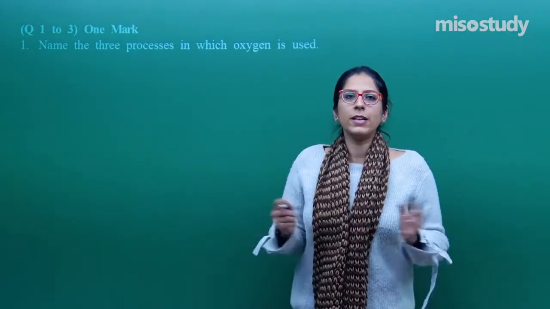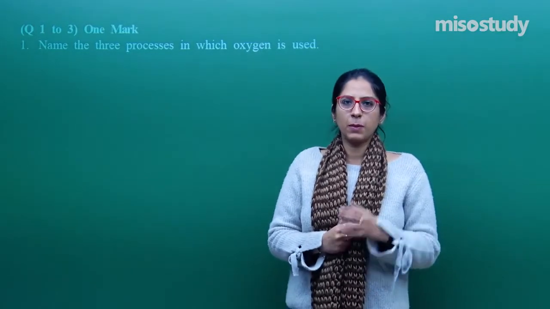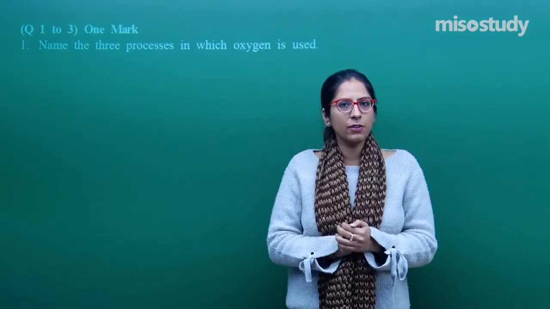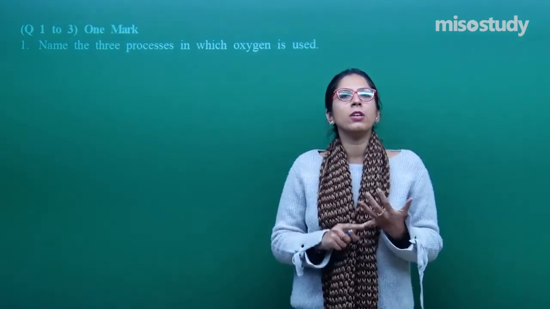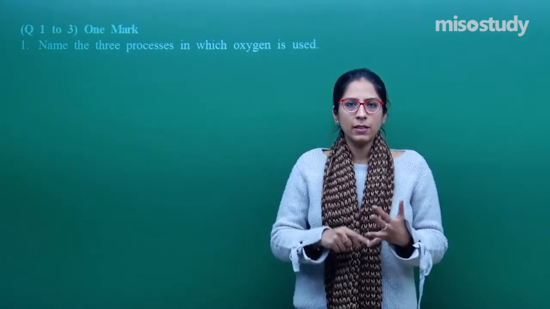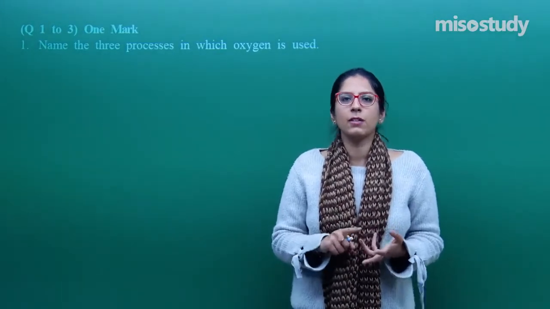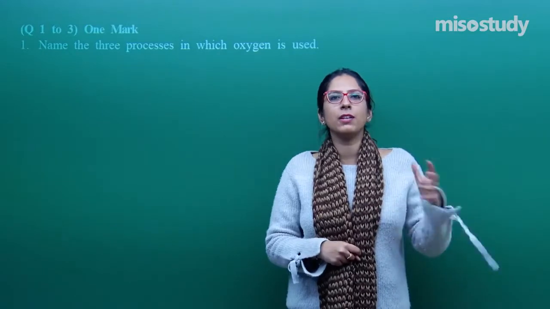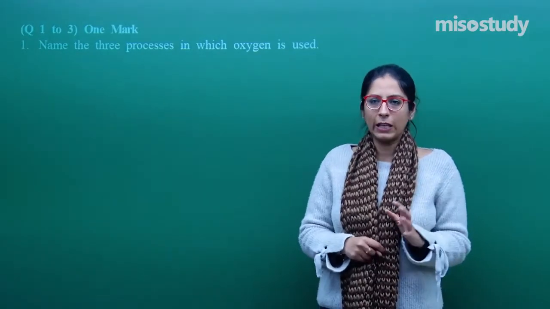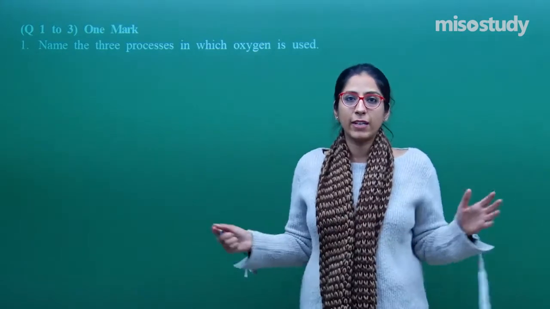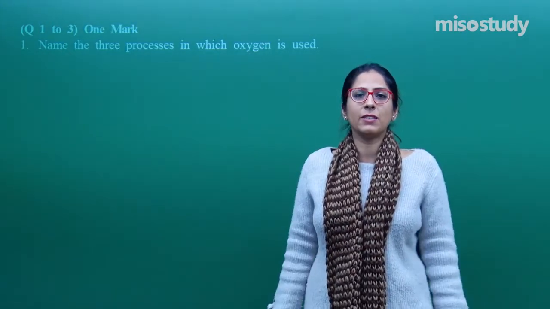When you are attempting any question paper, especially biology, one thing should be clear in your mind: you should not use a colored pen. If you have a pencil, use that. If you have a pen or a black pen, you can use that. But instead of using different colors, you should avoid it. Another thing is that try to write things in a point-wise manner. Do not write stories.